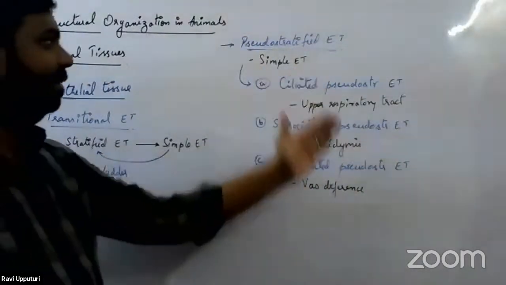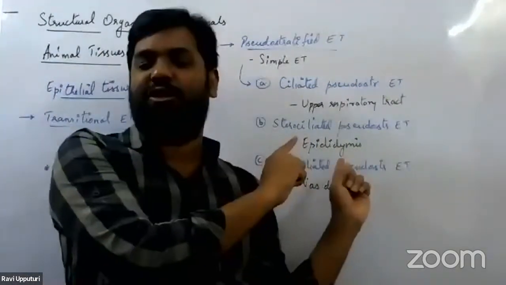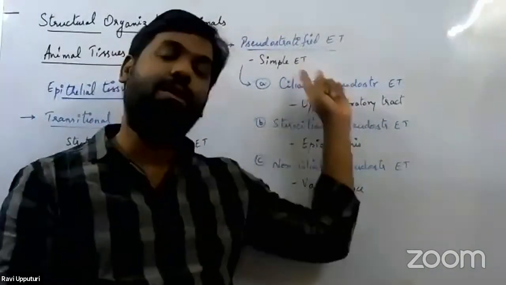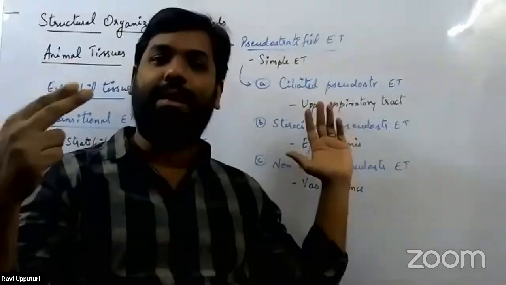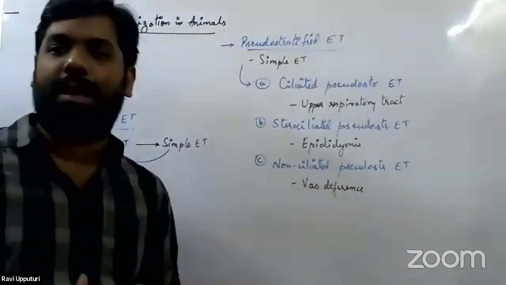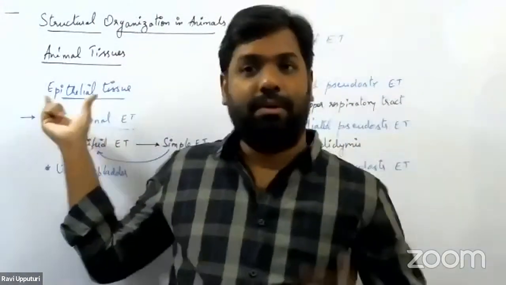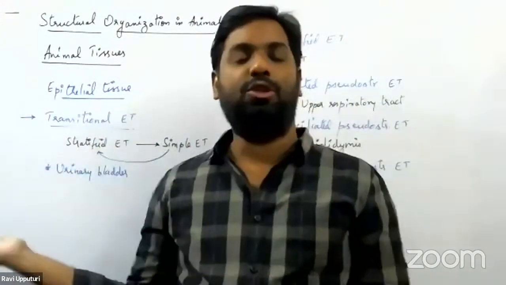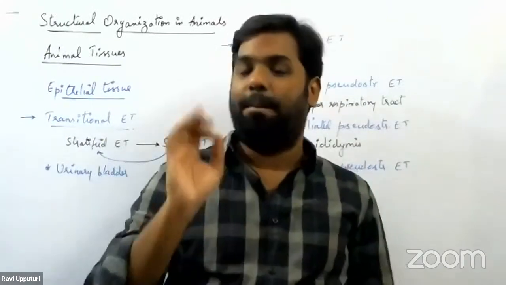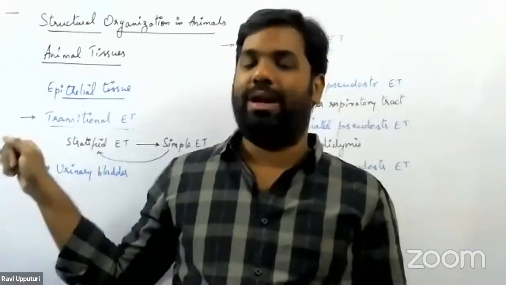So this is what we have with the pseudostratified epithelial tissue. Remember, basically it is a simple epithelial tissue, but it gives us a false assumption that it is seen in multiple layers, a stratified epithelium. Therefore, we call it pseudostratified columnar epithelial tissue. So this is what we have with all of the epithelial tissues. We have seen the different types of epithelial tissues as well as their locations. As I mentioned at the beginning of the session, maximum questions you'll get from this are based on the type as well as the locations where they are present.